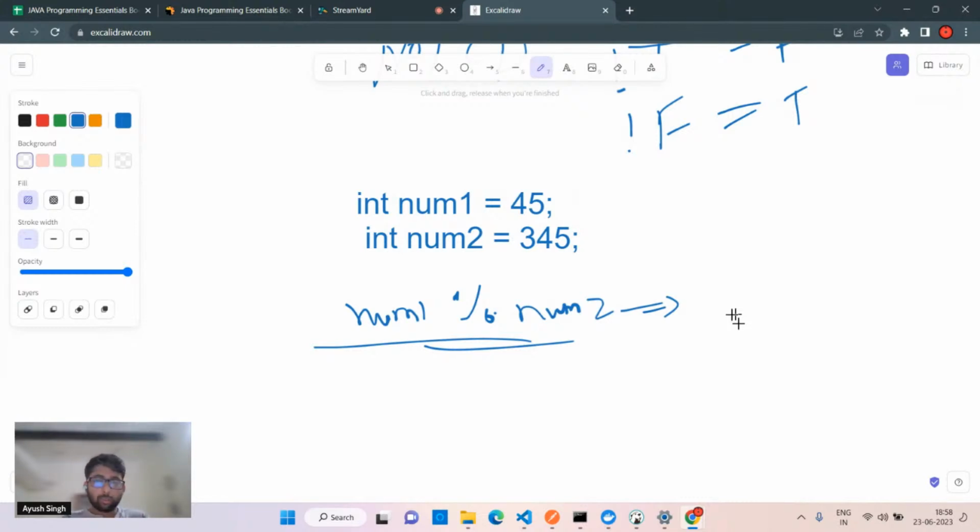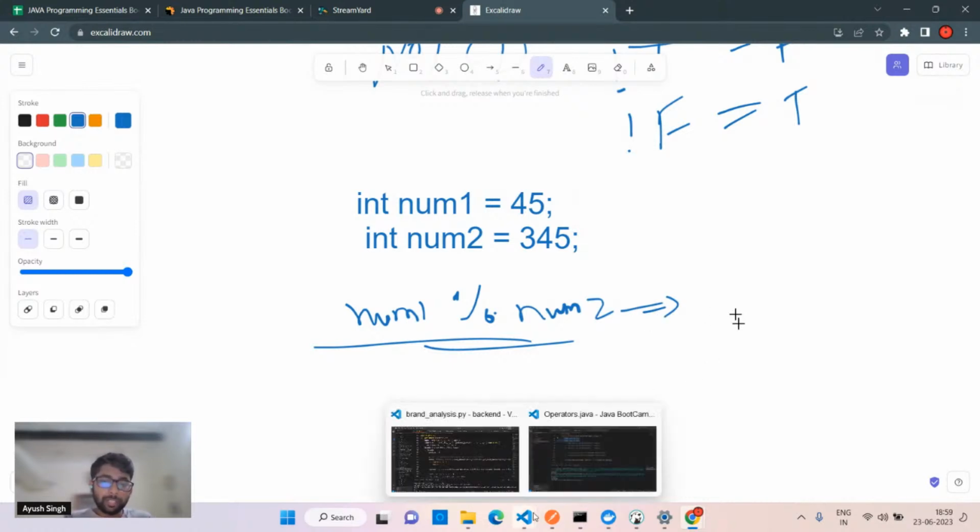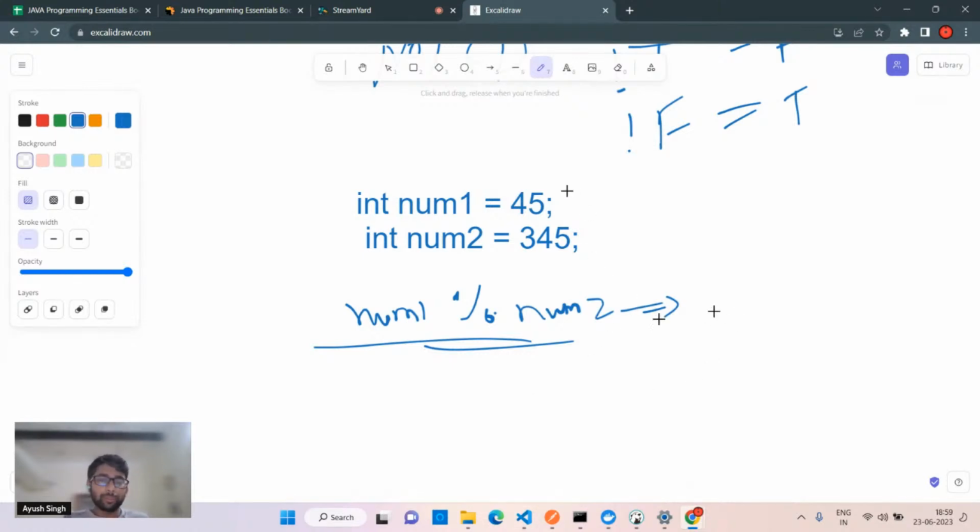Okay, so why are we getting 45? Can anyone tell me the reason? If you see the definition, it is quite easy, because if you're dividing 45 by 345, obviously you're going to get the remainder 45, right? Because it goes for the zero first, right? And because we are not including the decimal, that is the answer.